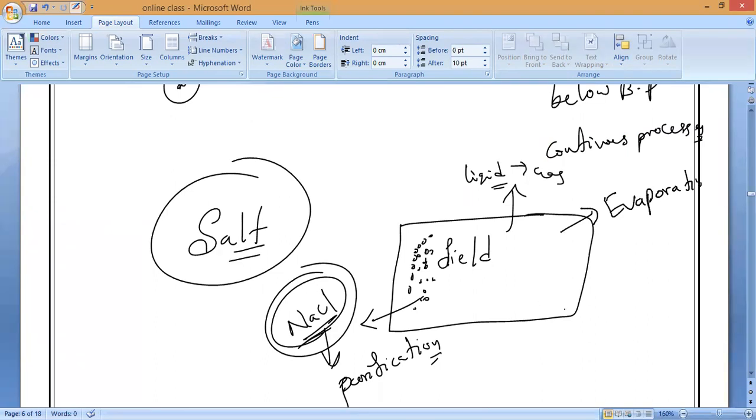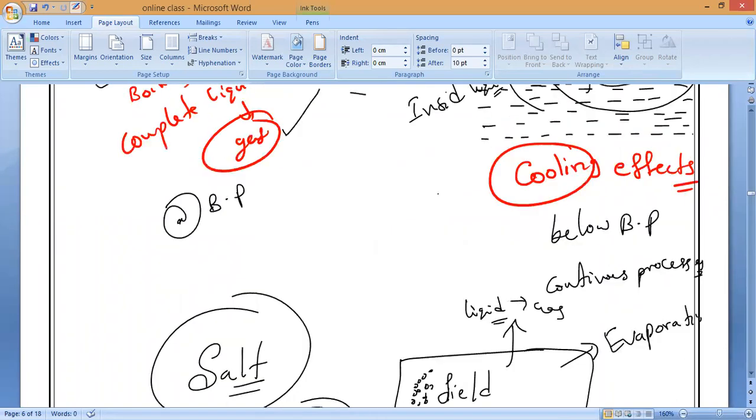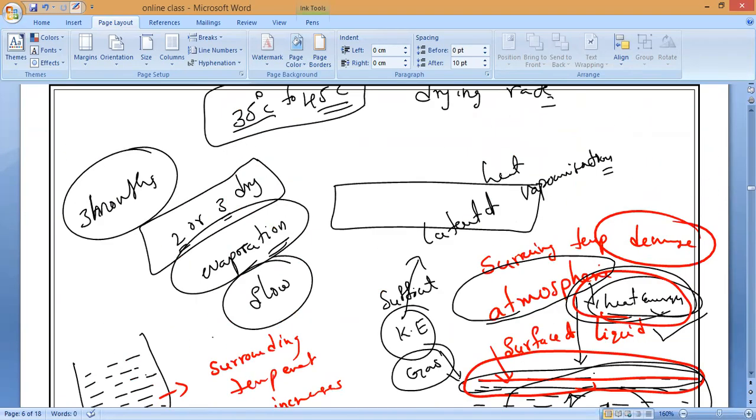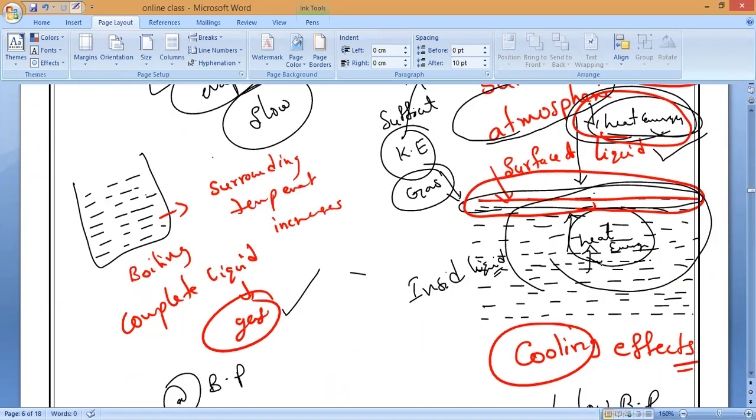Yes, sir. So in all places, the latent heat of vaporization is obtained from atmospheric temperature and also from inside the liquid. Common salt is recovered from seawater by evaporation only, but it contains some impurities, which later we can remove by filtration, that is, purification.